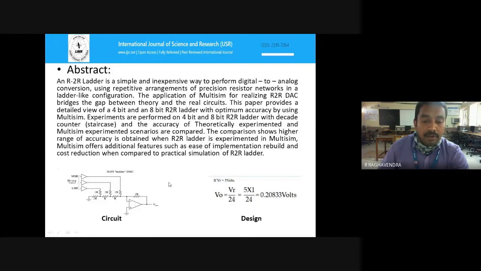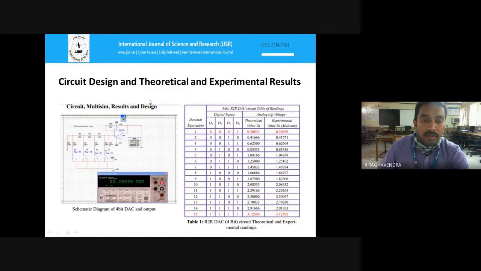And this is the circuit we are using in my paper, and this is the ladder circuit, and this is the design we did. So these two are very important. And this is the simulation output. It is the Multisim output. And this is the circuit we are using in Multisim. It's a 4-bit ladder circuit, and this is the output like a multimeter.